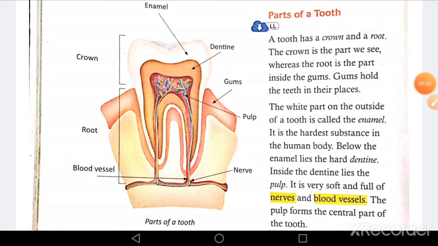It means that teeth are hard structures which are used to chew food, and they are not made of bones like the rest of the skeleton, and they are divided into 2 parts, crown and root. Crown is the part we can see, and root is the part which we cannot see, which is inside the gum. Then the other 3 parts, enamel, dentine and pulp, are under each other. First is enamel, then dentine and then pulp.